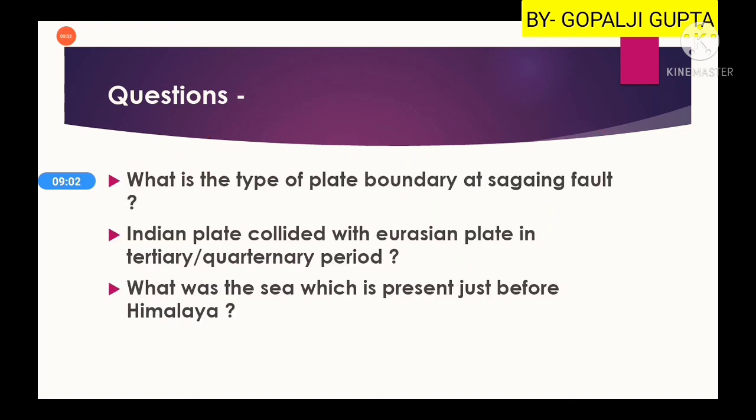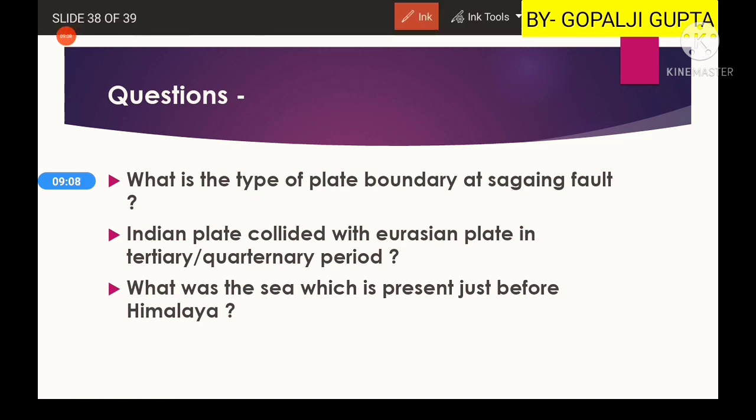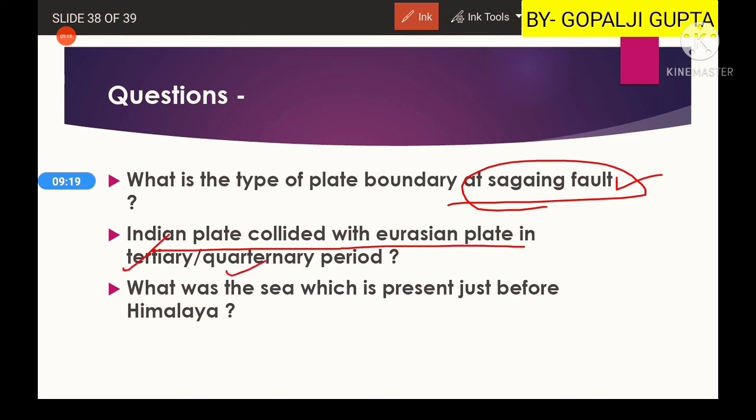Now for you, there are three questions. The first one is, what is the type of plate boundary at the Sangling fault? Another question is, Indian plate collided with the Eurasian plate in which period, whether it is Quaternary or Tertiary? If you have seen the geological time scale, you will get the answer. Another question is, what was the sea which was present just before the Himalaya? When the Eurasian and Indian plates were colliding, before the formation of the Himalaya there was a sea. So what is the name of that sea?